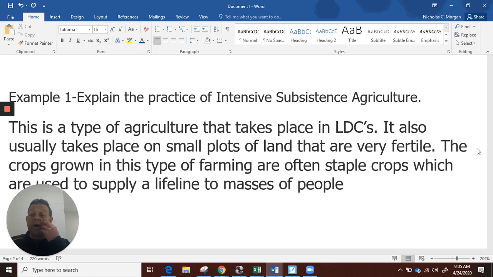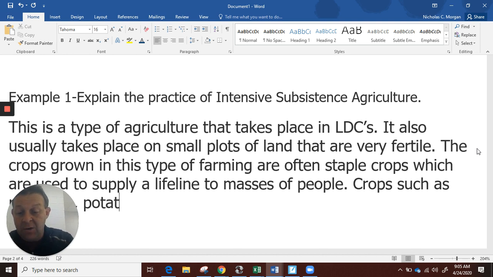So the crops in this type of farming are often staple crops. Crops such as rice, corn, potatoes. Sorry, can't spell.